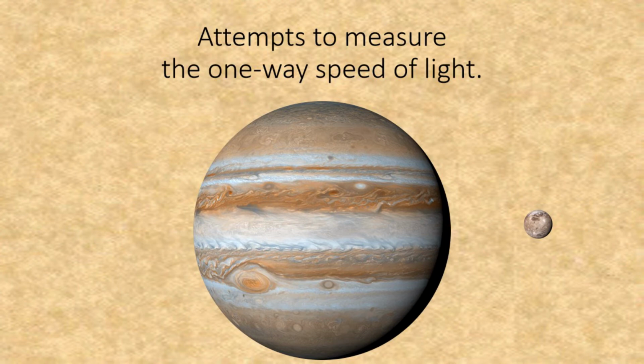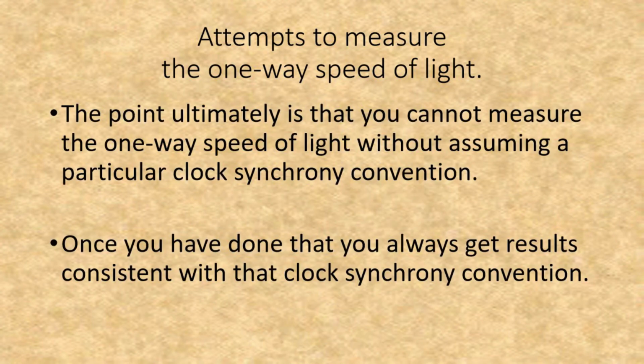However, it does not qualify as a measurement of the one-way speed of light in the absence of a clock synchrony convention. The point ultimately is that you cannot measure the one-way speed of light without assuming a particular clock synchrony convention. Once you have done that, you always get results consistent with that clock synchrony convention.